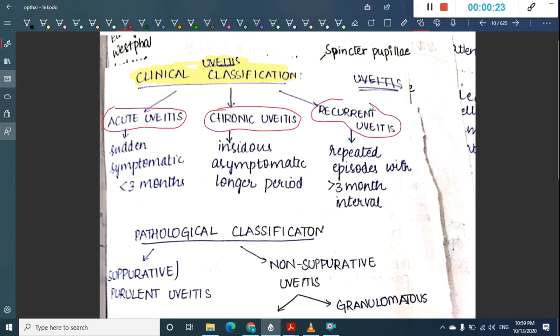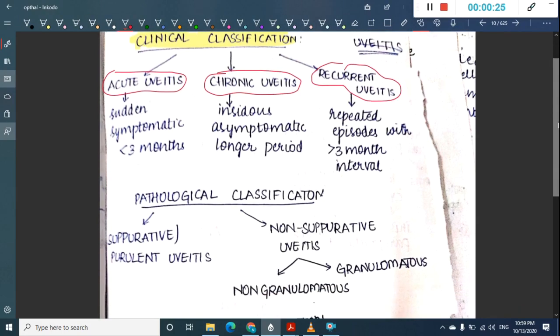In acute uveitis, we have sudden symptomatic onset, and if it occurs for less than 3 months, then we call it acute uveitis. In chronic uveitis, we have insidious, asymptomatic onset, and it is present for a longer period. Then we have recurrent uveitis, with recurrent episodes at intervals of more than 3 months.